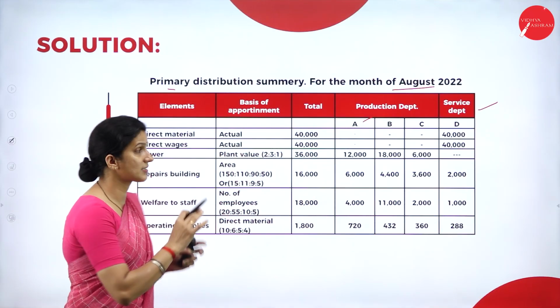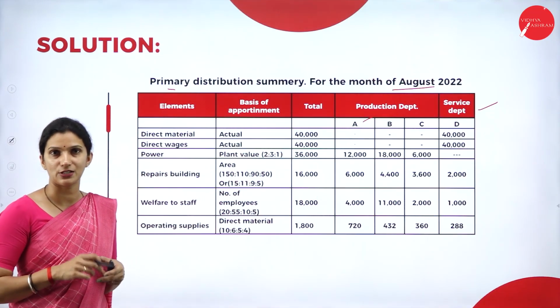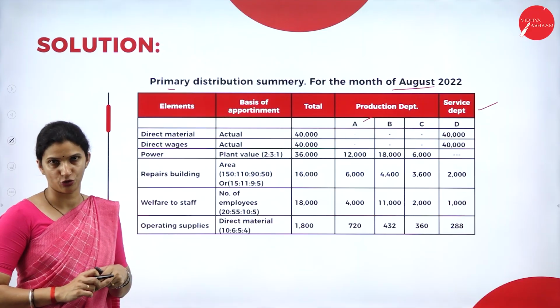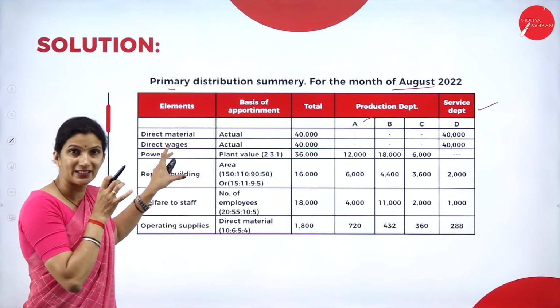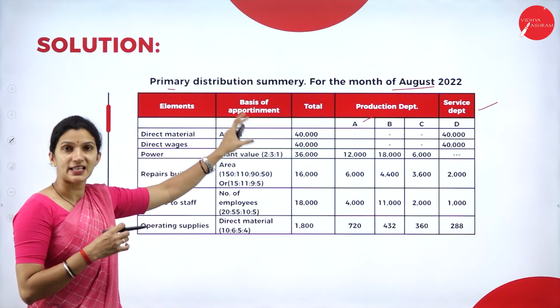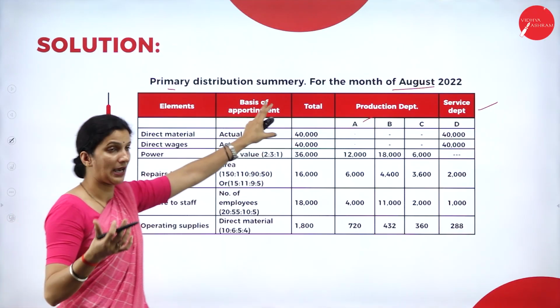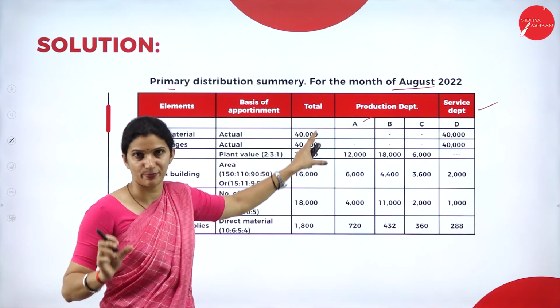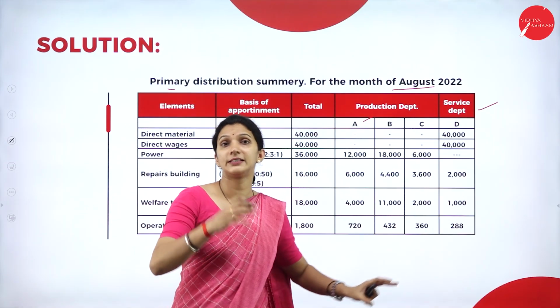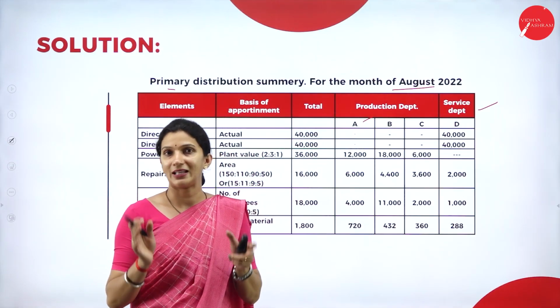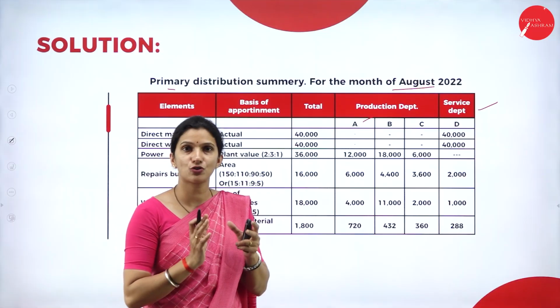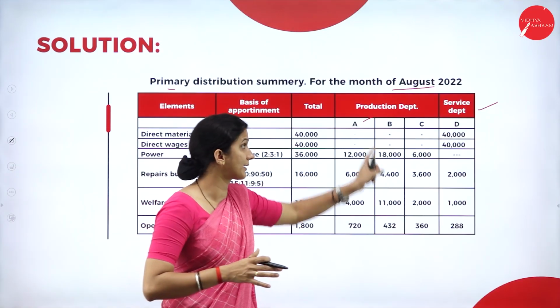So this is the format or the columns that we need to prepare the primary distribution. One column is to write the overheads, that is the element. The second column is to write the basis of apportionment that we are using. One column is to write the total expenses. And then we need the department-wise columns.